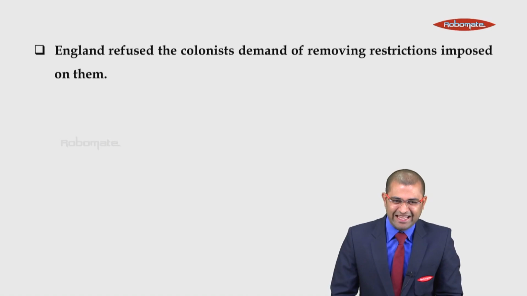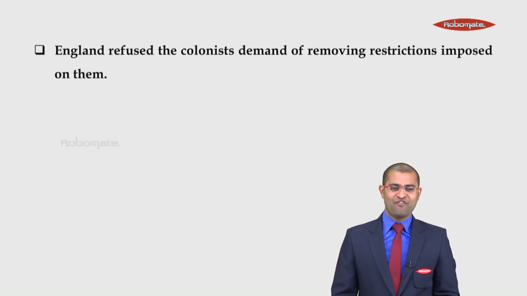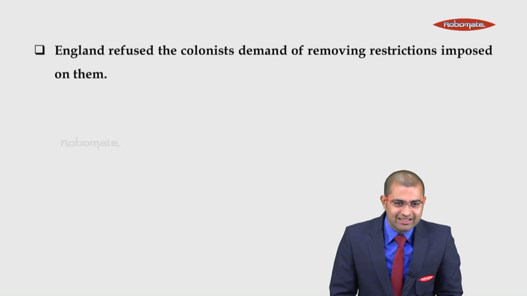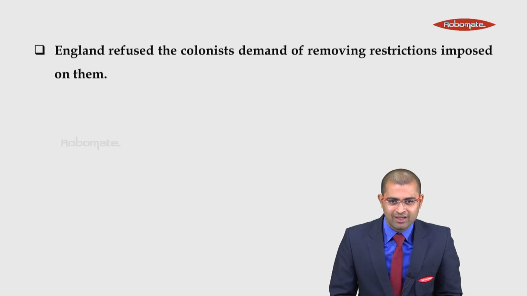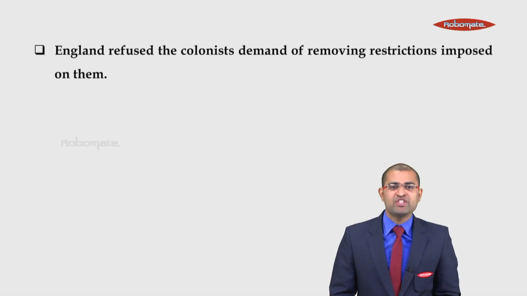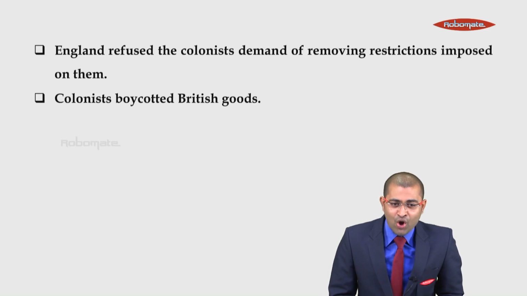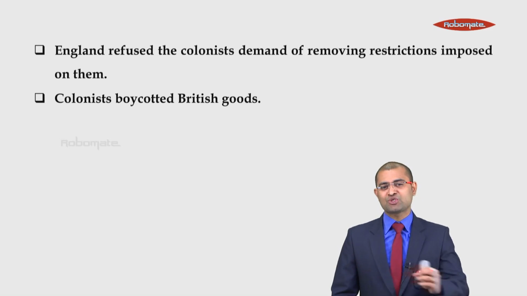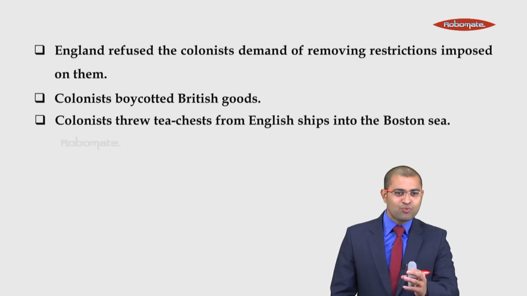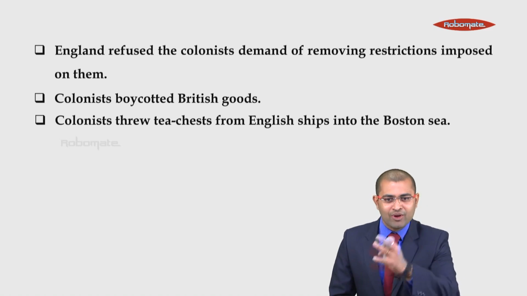But still, England sent 3 ships full of tea boxes. The ships were named Dartmouth, Eleanor and Beaver. England refused the colonists' demand of removing the restrictions imposed on them. Colonists thought of boycotting British goods. Let us do one thing, we'll stop consuming British goods. This was the revolt made by colonists.